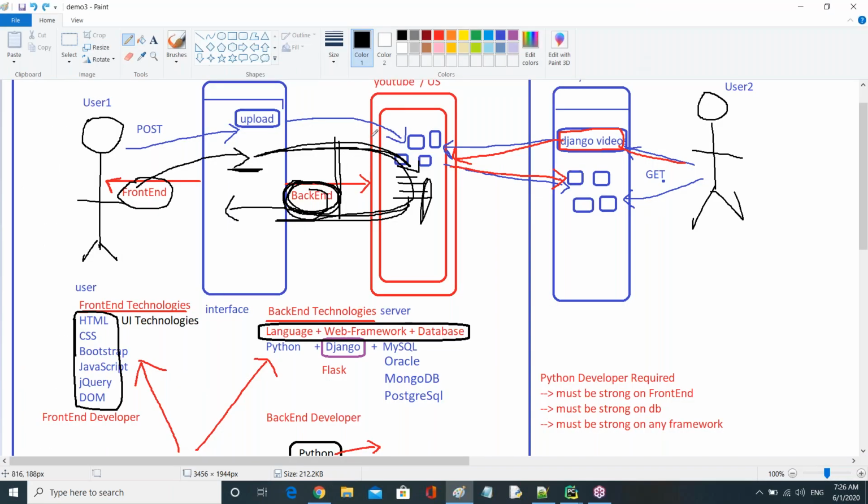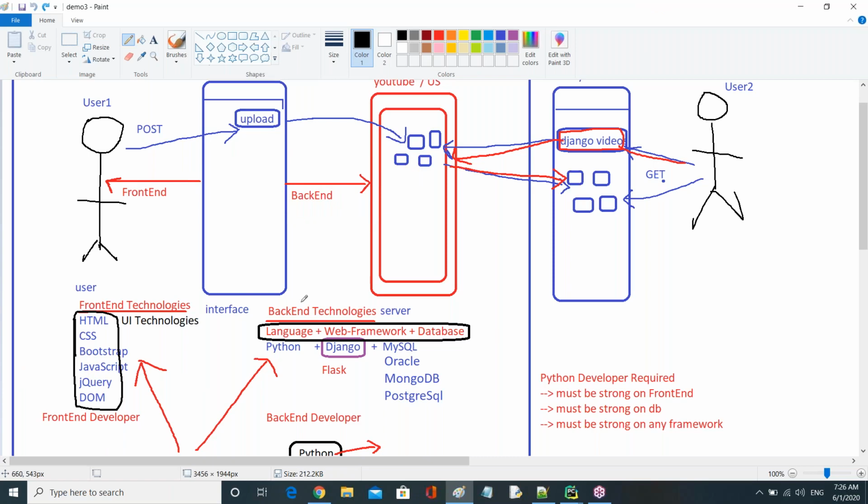So this request, response and filter operations are all the responsibility of backend technologies. Now let us see what the backend technologies are. Backend technologies are a combination of a language plus its corresponding framework and any one database. These three are compulsory to work with the backend part: a language, a framework, and a database. In our case, we are Python developers, that's why we use the Python language.